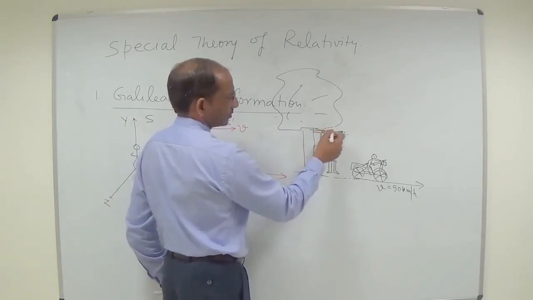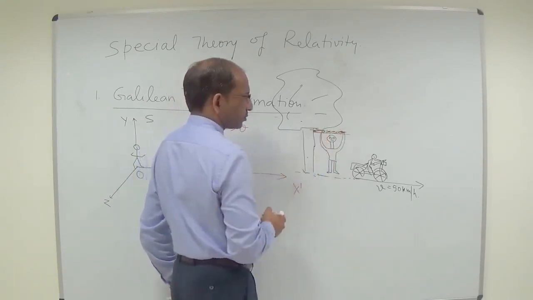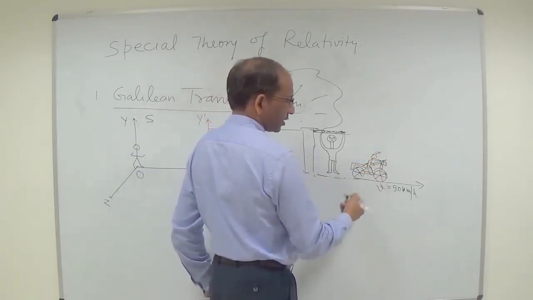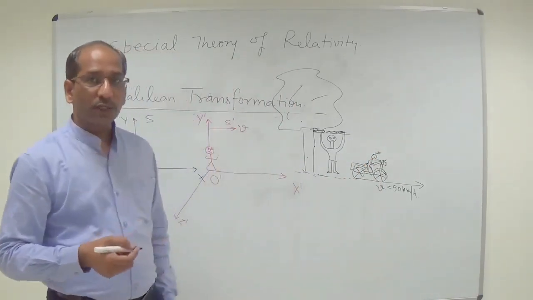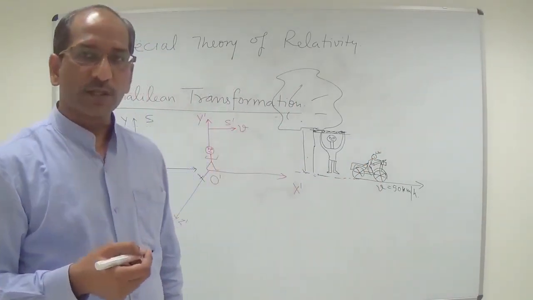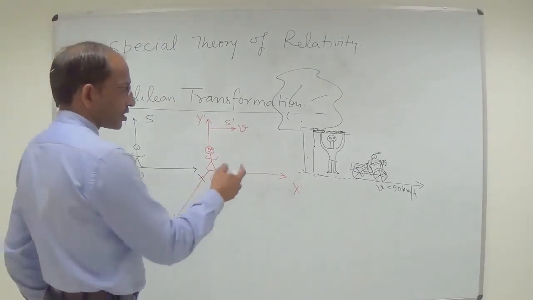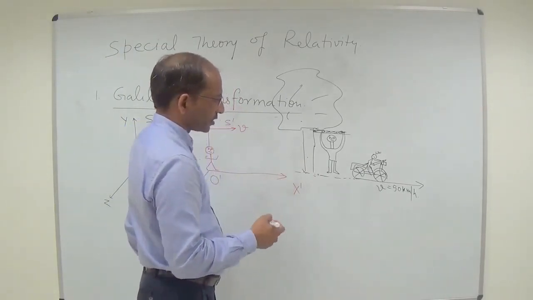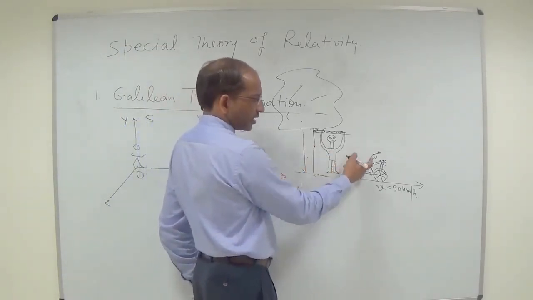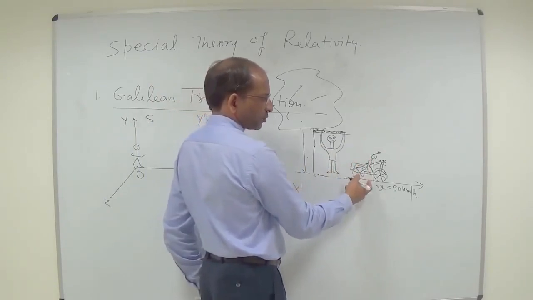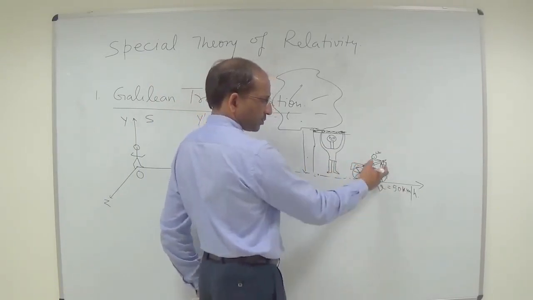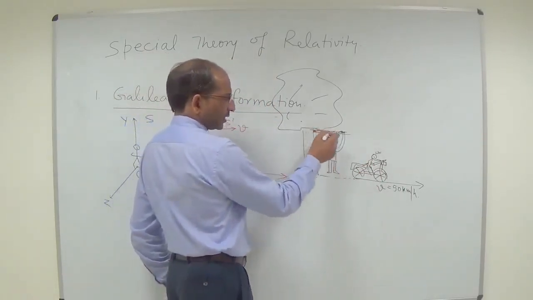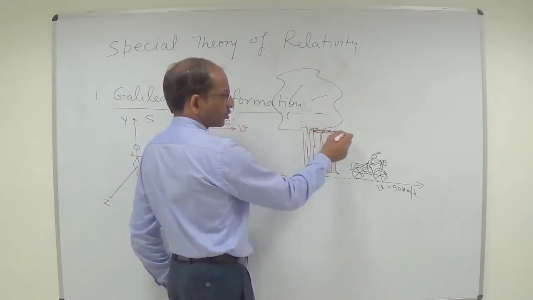So this man is just hanging on the branch of a tree, and this second person is moving on the bike, and the speed of the bike is around 50 km per hour. So this is the real situation or real observation of a person. This man sees that a person sitting on this bike is moving with the speed of 50 km per hour. And this man is hanging on the branch of a tree.